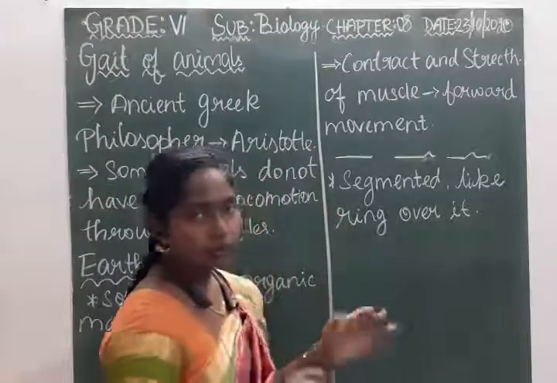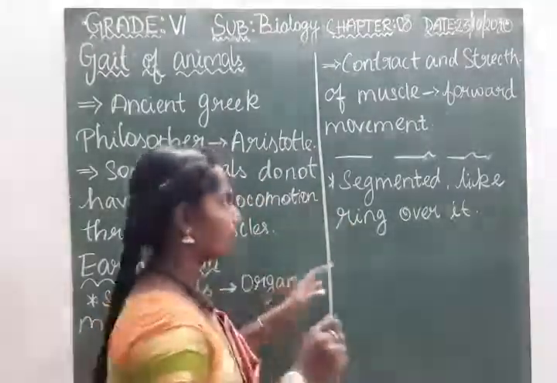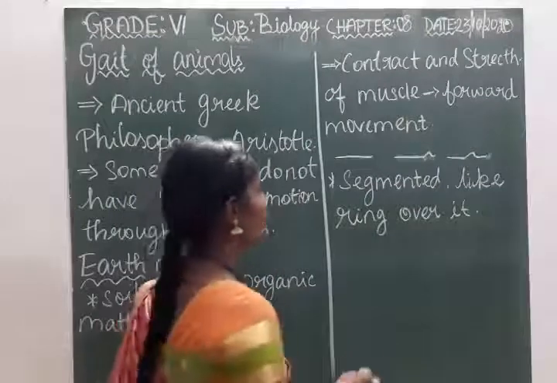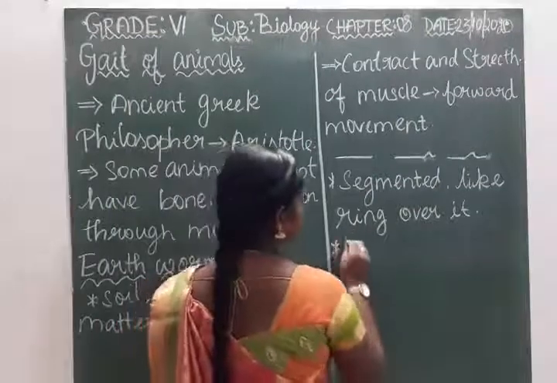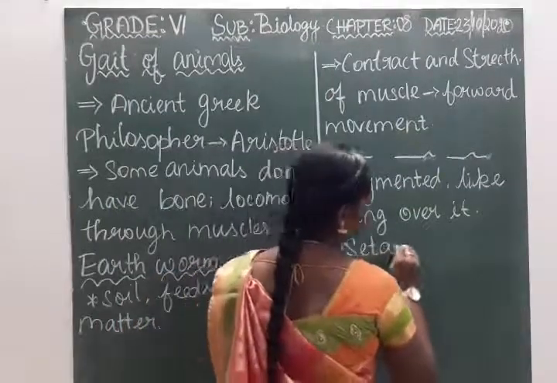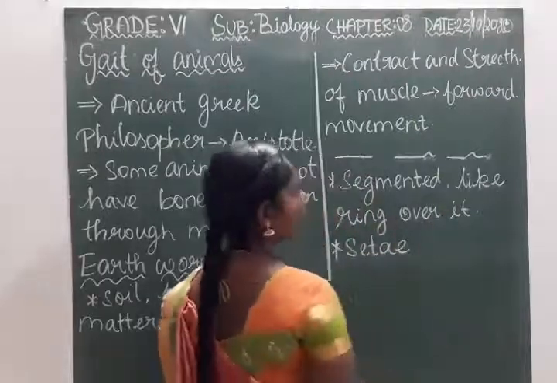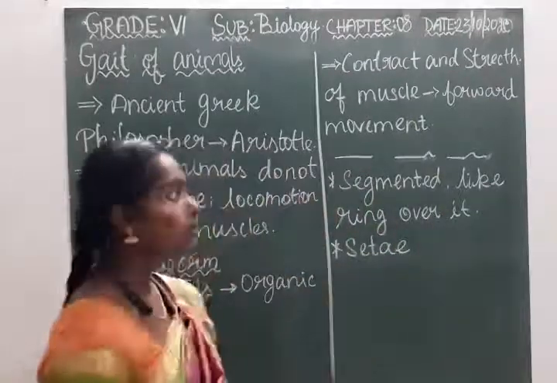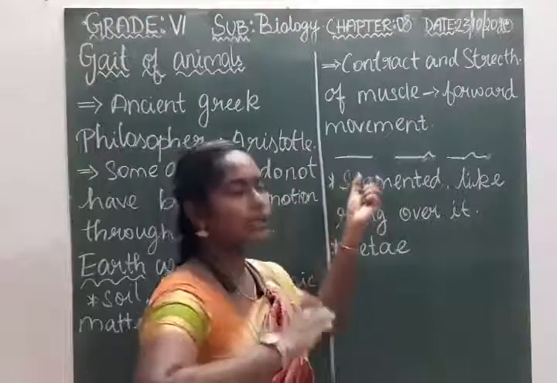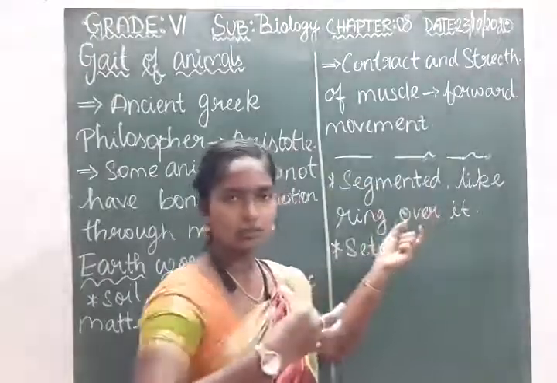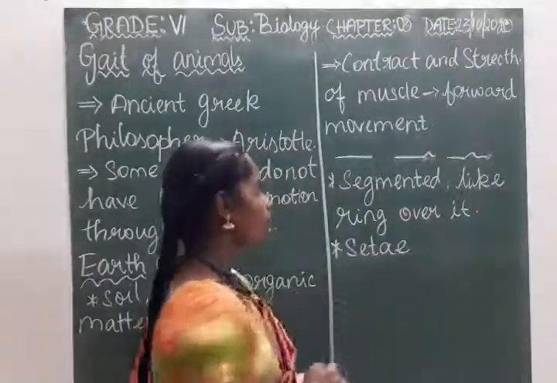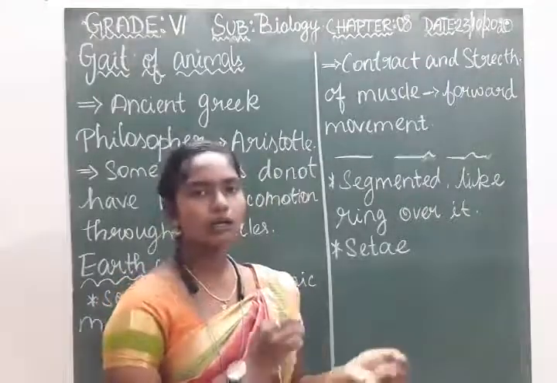So in earthworm, they do not have any bones, only the help of the muscle. It is called setae. With the help of that, they start moving by the process of alternating contraction and stretching movement. So they can move forward. This is about the earthworm.